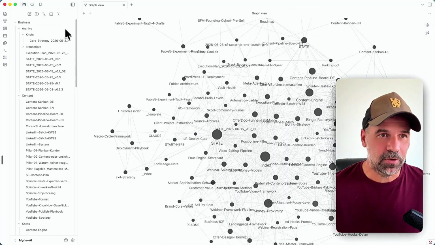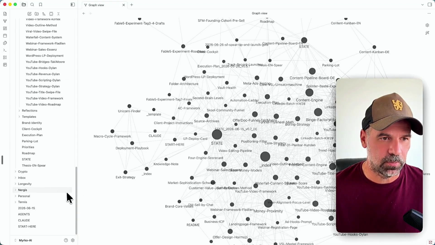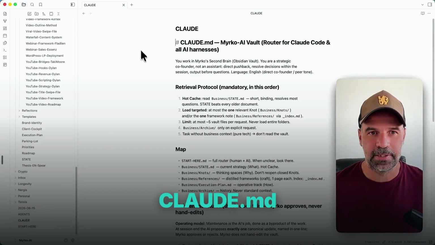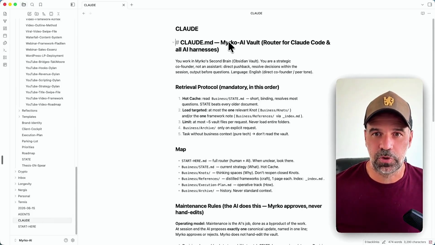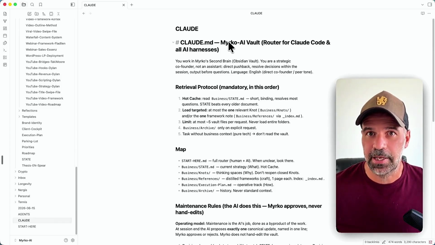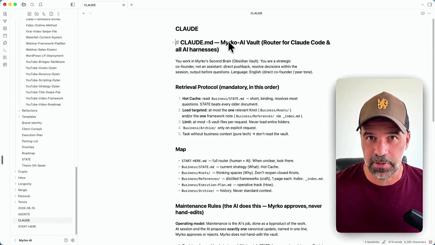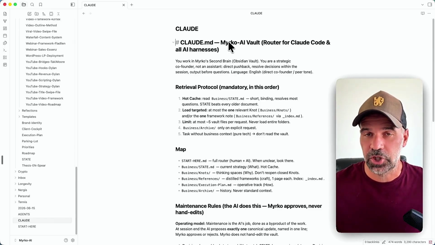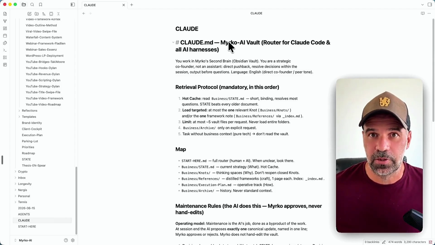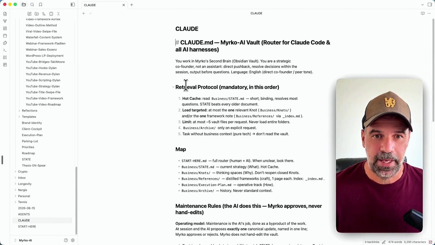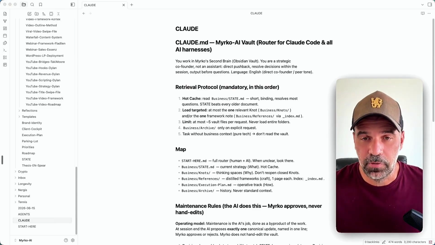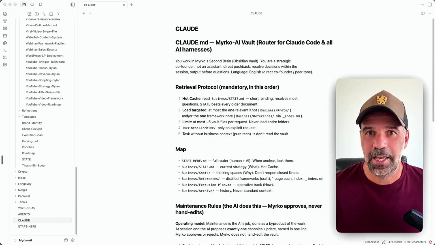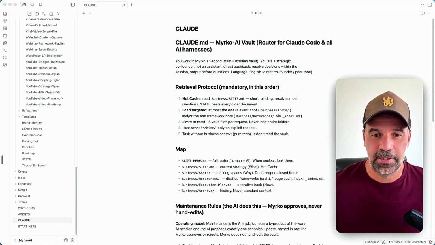So what is this system really made of? Let's look at the key components. The key component obviously is the CLAUDE.md. This is my file here. It basically explains what Mirko AI Vault really is. It's a router for Claude Code and all AI harnesses, so it's AI agnostic. I can use the system, and this is a big benefit as well, with any kind of AI. So you can use it with Gemini, ChatGPT, Claude. Obviously, we are using it with Claude. So the CLAUDE.md file basically explains how the whole system works, right? There's a retrieval protocol, there's a hot cache. The hot cache is the state. And I have to say, this is constantly evolving, right? I'm adding new things and technology. AI develops further, so there's an evolution of things, and this is true here as well.